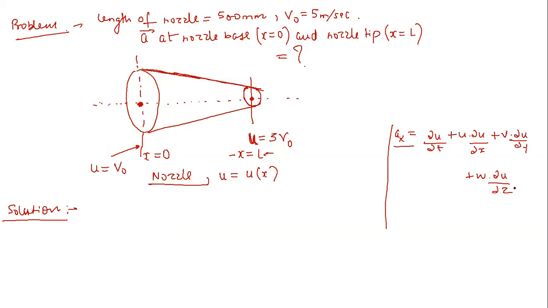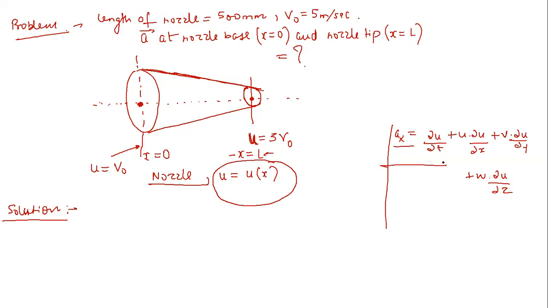So now tell me, is there any need to write down the other equations also here, that is ay and az? No, sir. Okay, because there is no component of the acceleration or velocity in the y and z direction. It is already provided that this velocity is a function of x only. So half of the burden is relieved. Now I have to focus only on this one. I don't need to focus anywhere else.